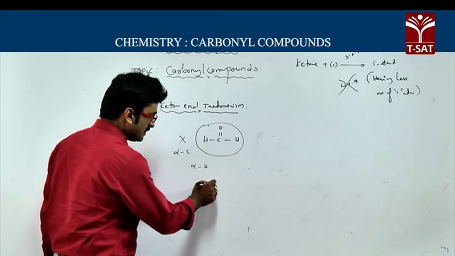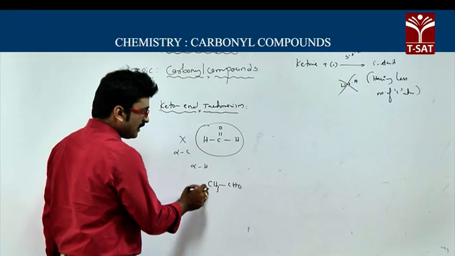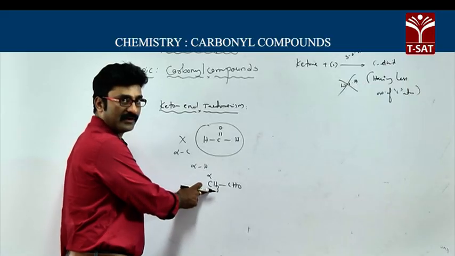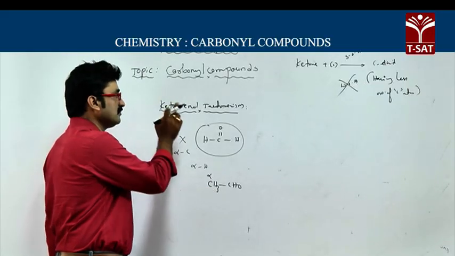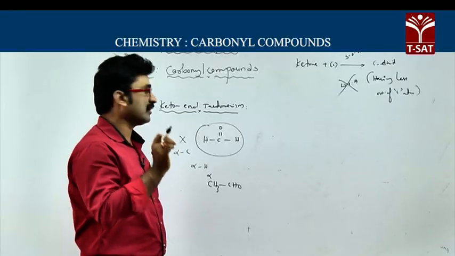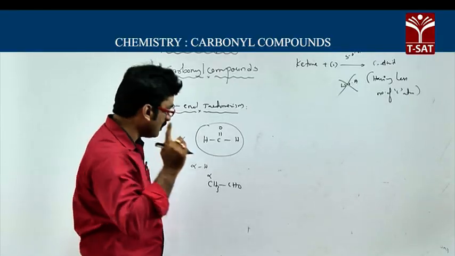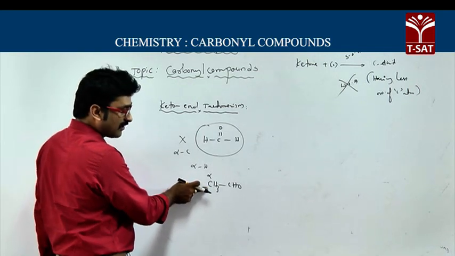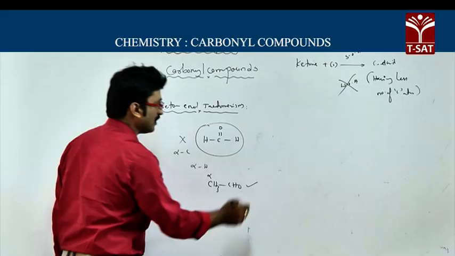The next aldehyde is CH3CHO, and here this carbon is called the alpha carbon and it has 3 alpha hydrogens. But what I said, to exhibit keto-enol tautomerism, the carbonyl compound, the aldehyde or ketone, must contain at least one alpha hydrogen. Here it has 3 alpha hydrogens, no problem. So alpha hydrogens are there in this compound, so it exhibits tautomerism.